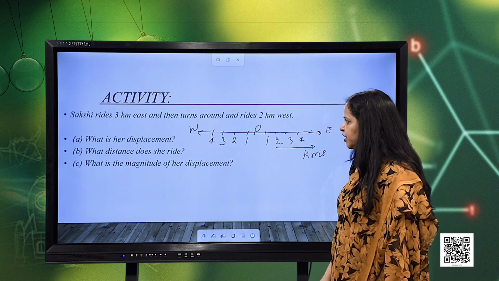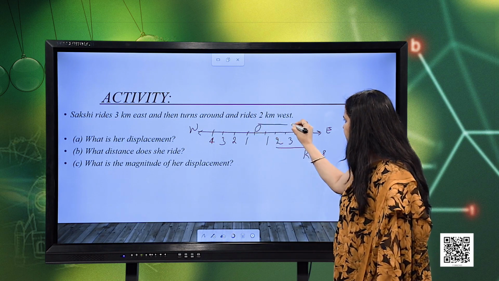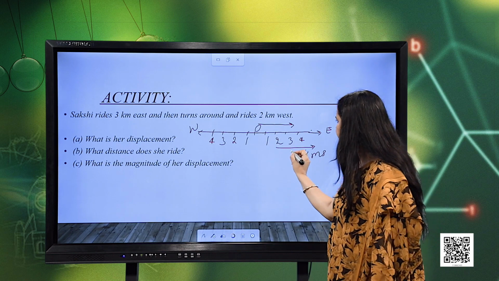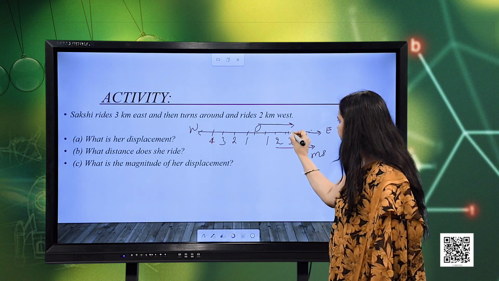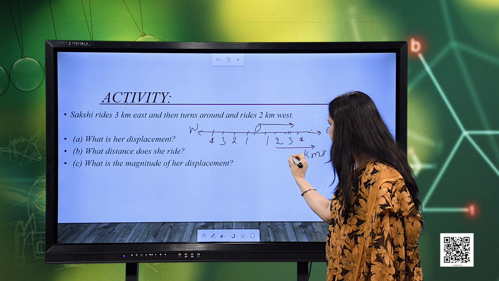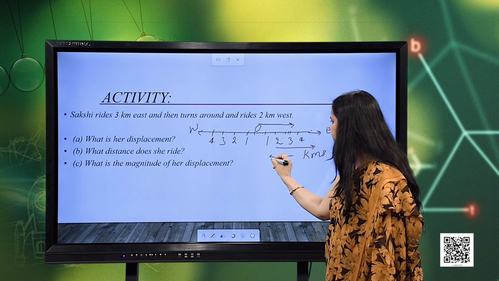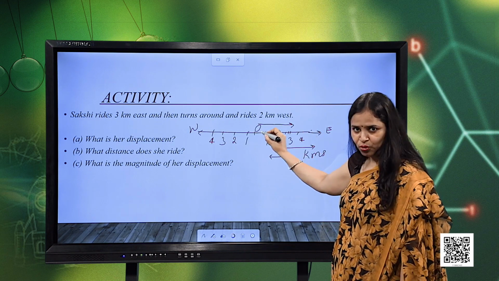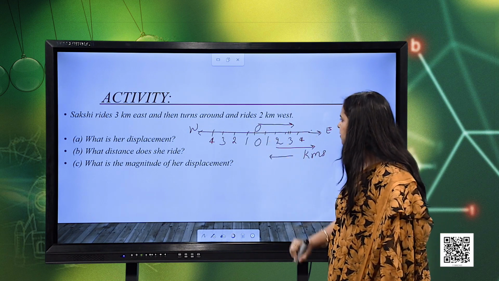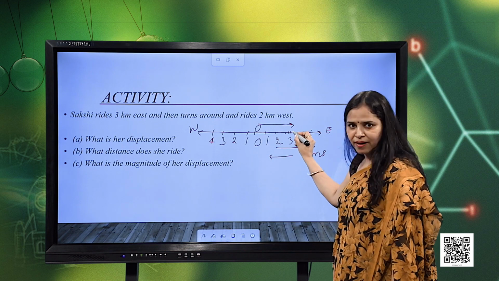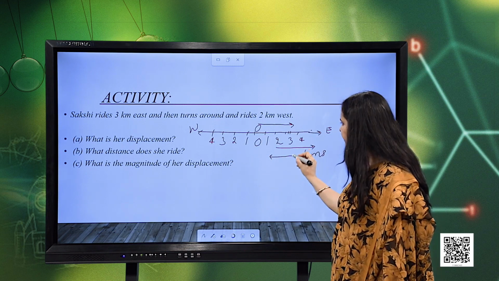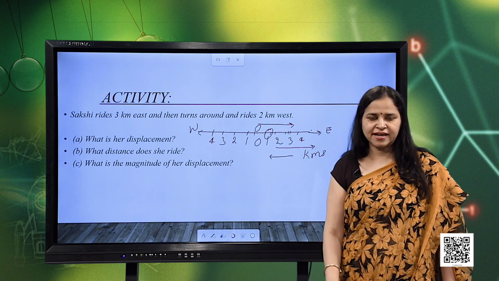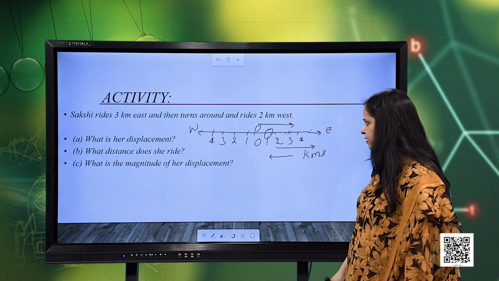Now, Sakshi rides 3 kilometers due east. So, she rides 3 kilometers in this direction and then returns and rides 2 kilometers west. From here she takes a turn and returns 2 kilometers. So, starting from O, the 0 mark, she reaches the 3 kilometer mark and then returns back to the 1 kilometer mark, in the positive direction, the east direction only.